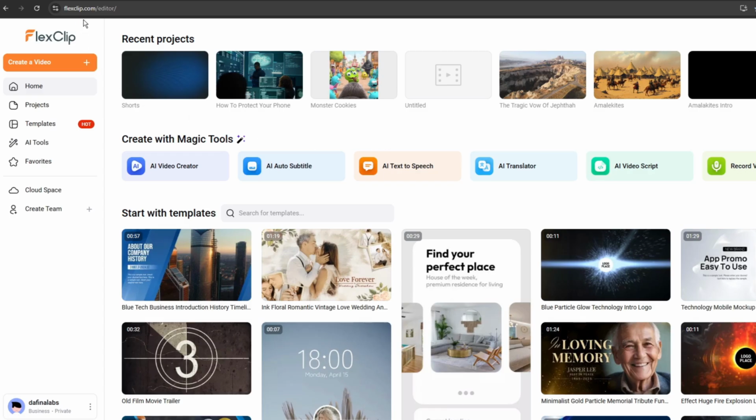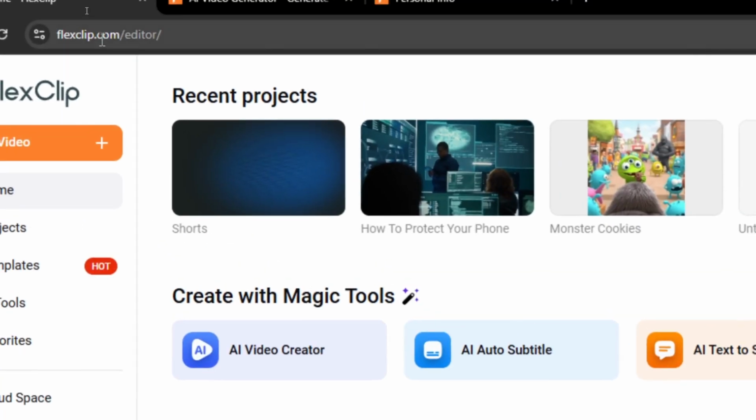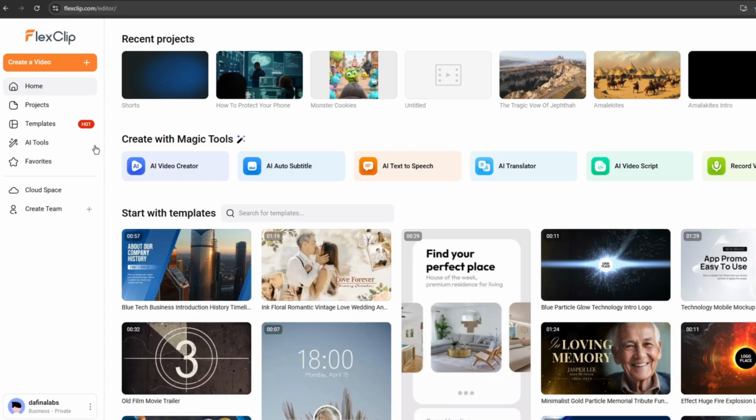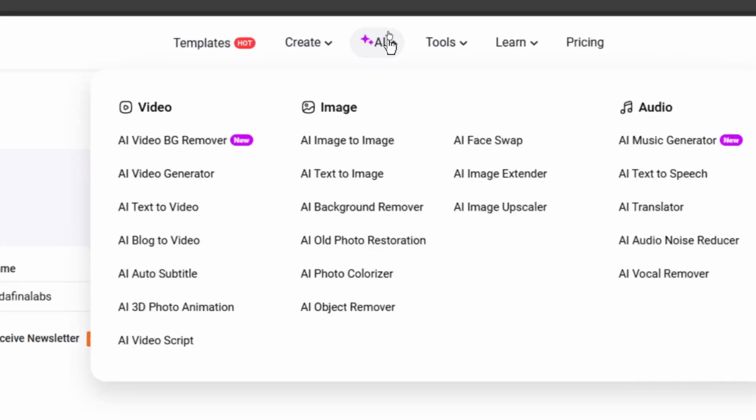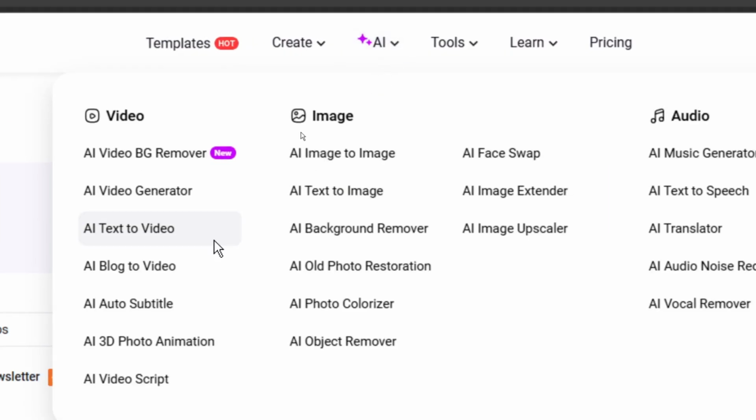All you need to do is go to our website called flexclip.com, and once you get here, we have quite a number of tools, and you can sign up for free and start creating your videos. If you go to your account here, we have an option called AI, and here we have quite a number of AI tools that can help you create almost anything. We are interested in this tool called AI Video Generator. This is what we shall use to generate our videos.